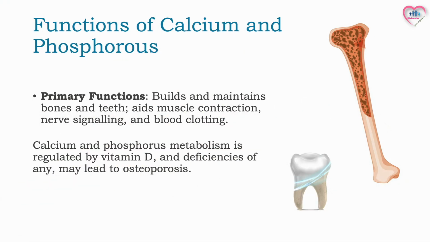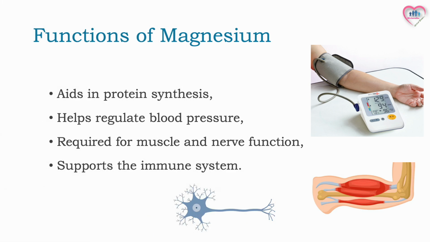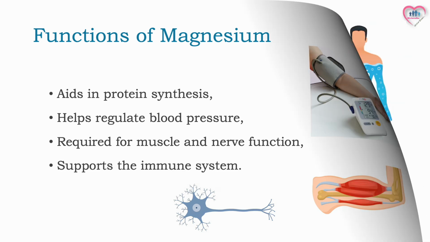Functions of calcium and phosphorus. The primary functions of calcium and phosphorus are that they build and maintain bones and teeth, aid muscle contraction, nerve signaling, and blood clotting. Calcium and phosphorus metabolism is regulated by vitamin D, and deficiencies of any may lead to osteoporosis. Functions of magnesium. Magnesium aids in protein synthesis, helps regulate blood pressure, it is required for muscle and nerve function, and supports the immune system as well.